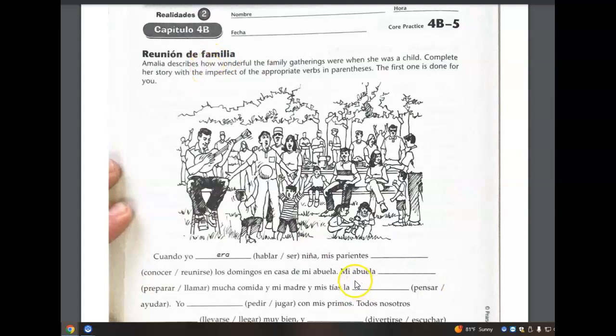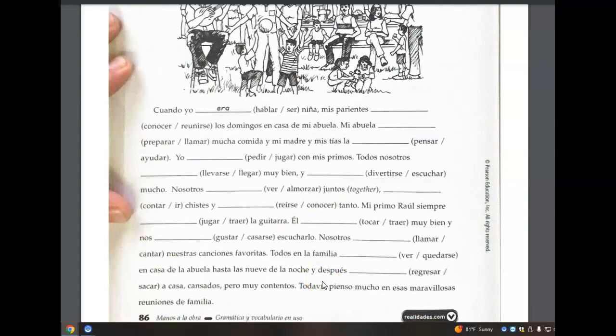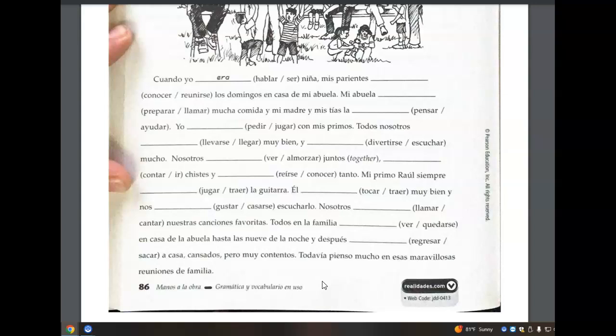So fill in the blank with the correct form of the verb that makes sense in the imperfect. I'll go over the answers with you now. I'll pause here just a moment if you want to try this on your own. Pick the verb that makes sense, and then conjugate it in the imperfect, like the example here. Let's go ahead and do this together.